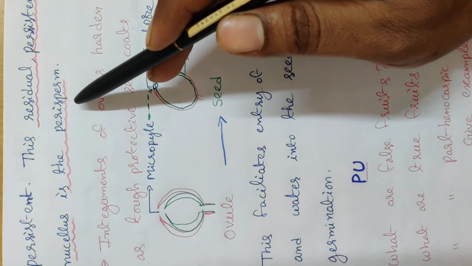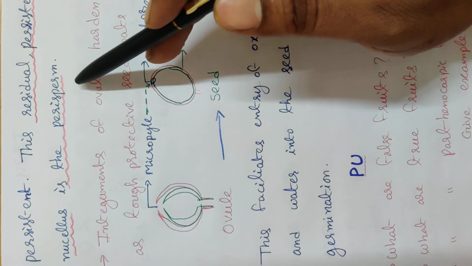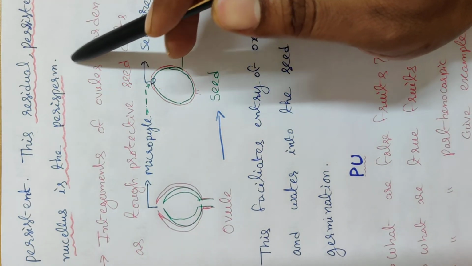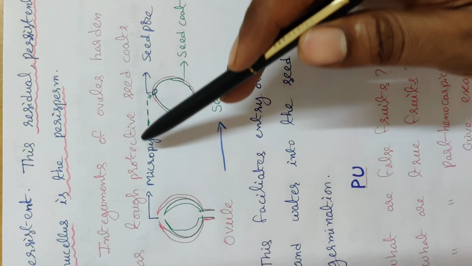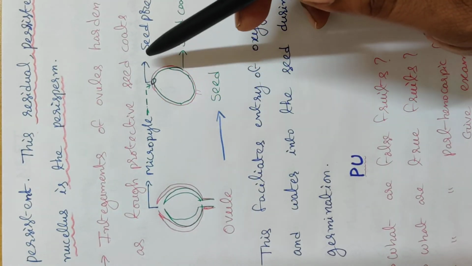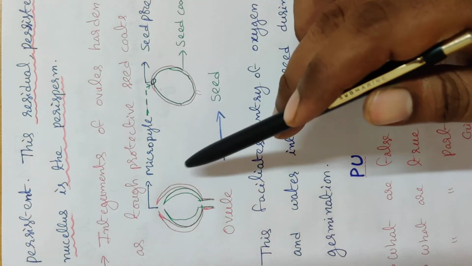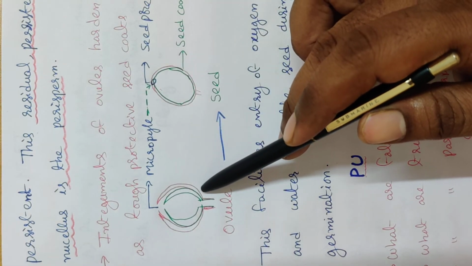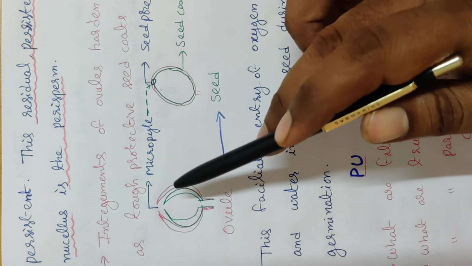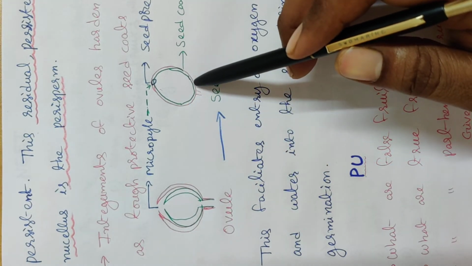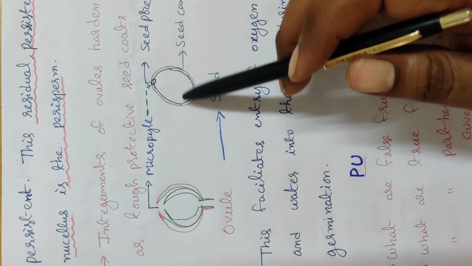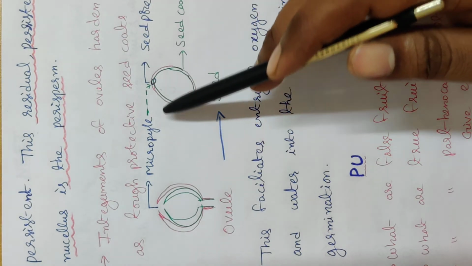Perisperm is important from both subjective and objective points of view. It must be remembered. Integuments of the ovules harden as tough protective seed coats. After the fertilization process, the ovule becomes the seed. Integuments of the ovule become the seed coat.